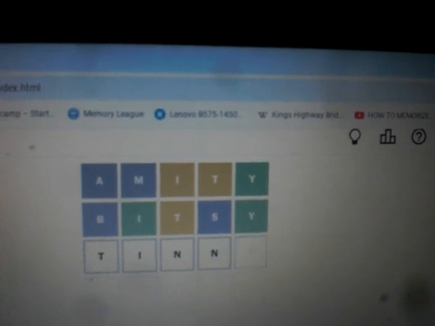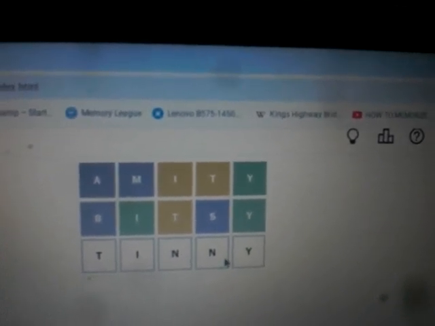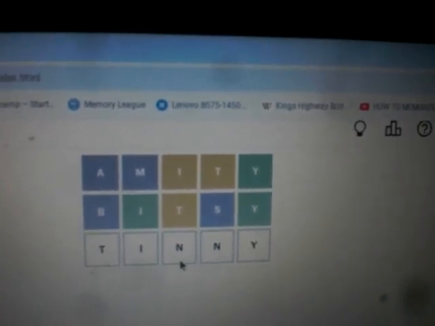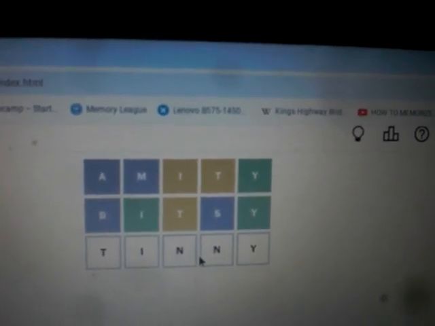So at this point, going by my ETAOIN SHRDLU system, with Tinny, N is the next most common letter. So the next mathematical choice, which is what I do, I don't just make wild guesses, is Tinny. And it's a word, and it's not it.